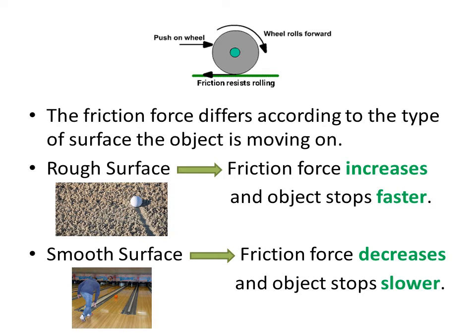So again, when I throw a ball on a rough surface, it stops faster than the one on the smooth surface. Why is this? Because the friction force between the ball and the rough floor is higher than the friction force between the ball and the smooth surface. And of course, as we said before, the friction force is in the opposite direction to the moving object, so it's the reason why the object stops.